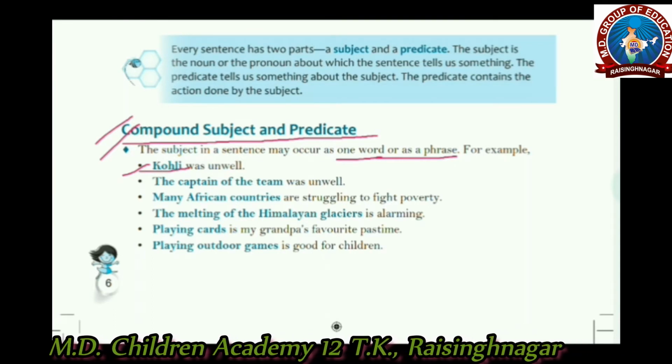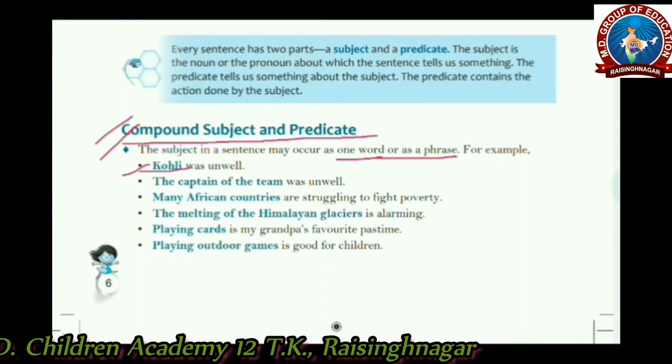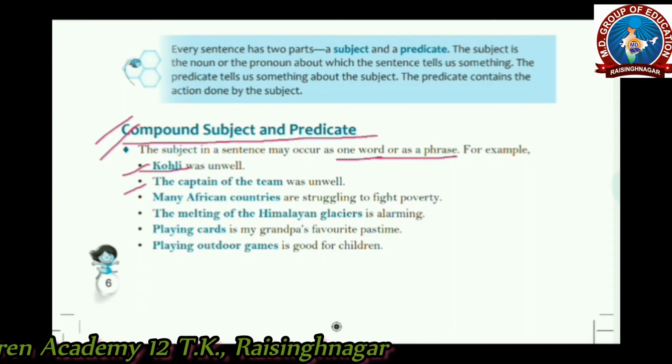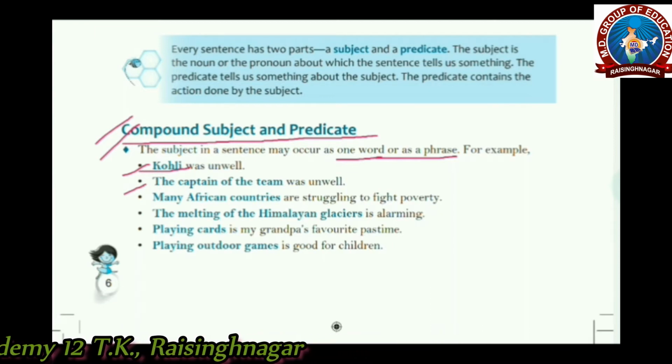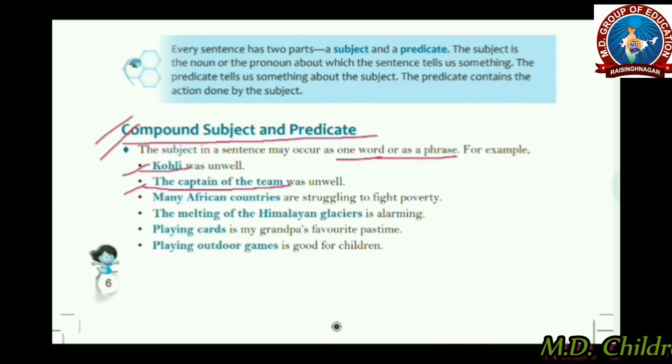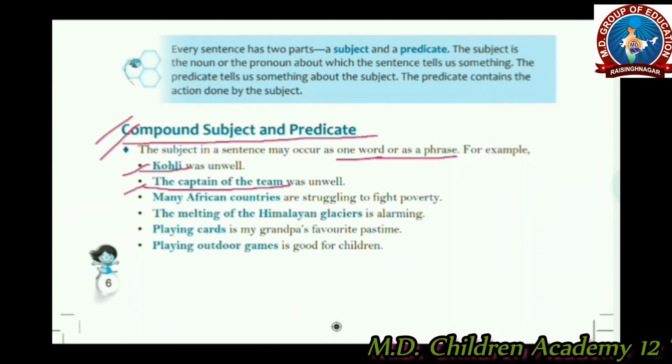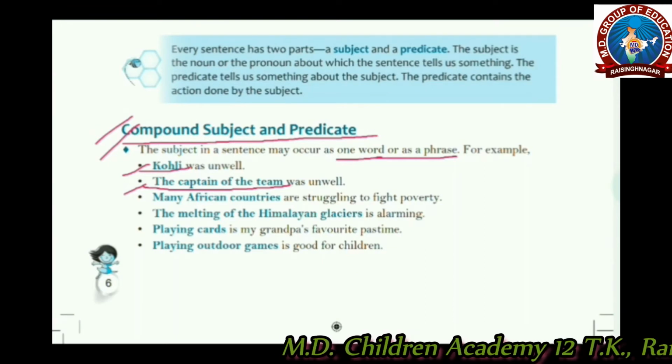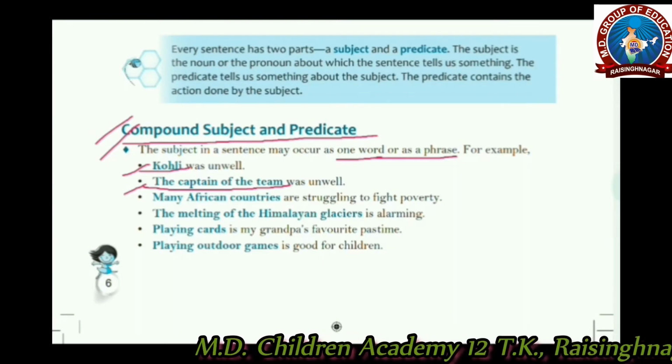This is the subject and it's one word. The captain of the team was unwell. This is a phrase, a group of words, and it's a single subject, a simple subject. Just like that, these examples all have simple subjects. Some are words and some are phrases.